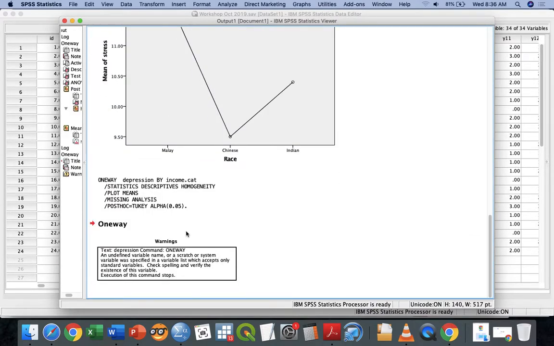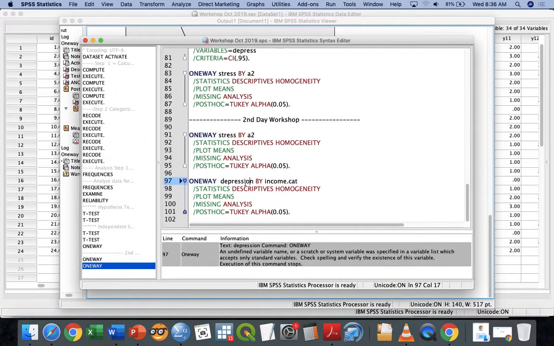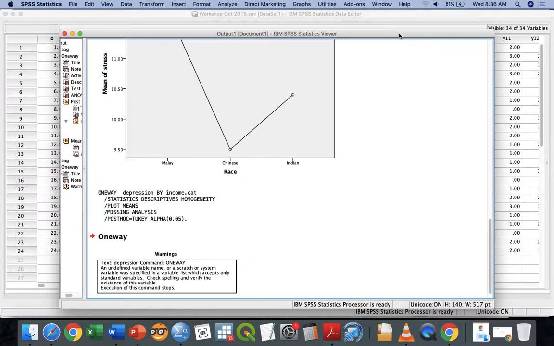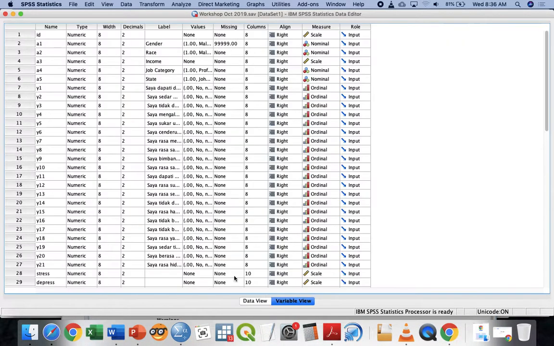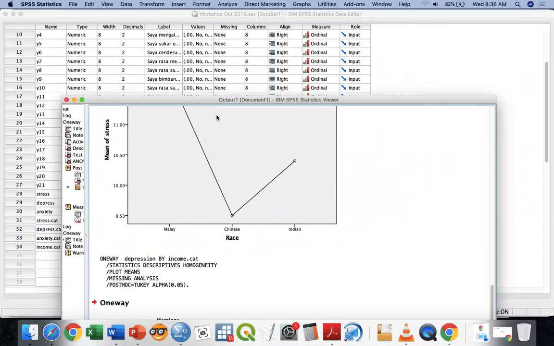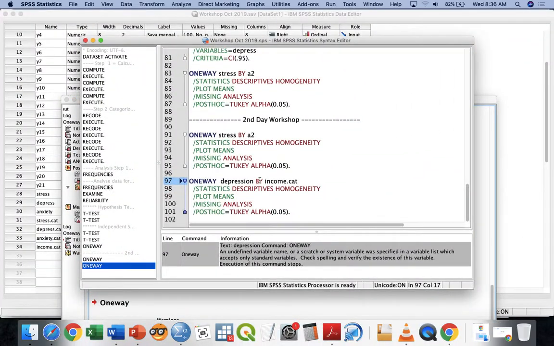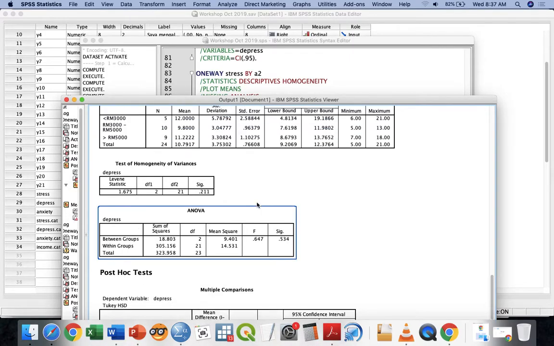Undefined variable or scratch system. So that means I wrongly entered something here. What is wrong with my data? I think I wrongly spelled the depression. Depression is depressed. Okay, thank you very much. Thank you very much, computer, for enlightening me all this thing. Depressed. Okay, depressed. This is the beauty of syntax. If you wrongly enter, it will give you wrong output also.